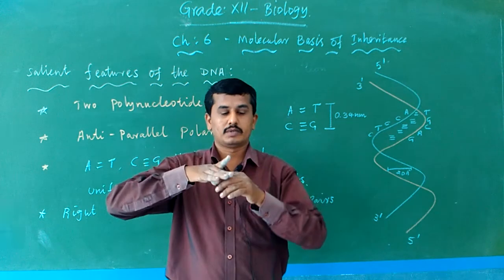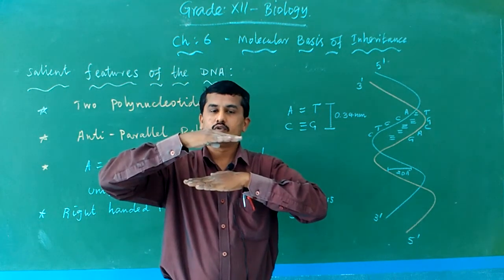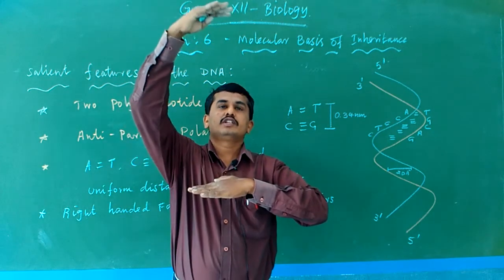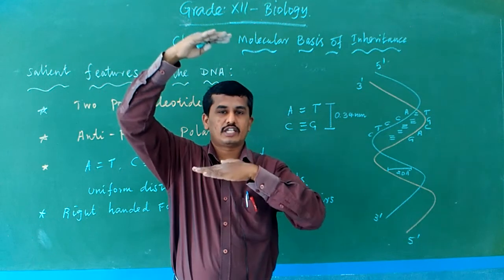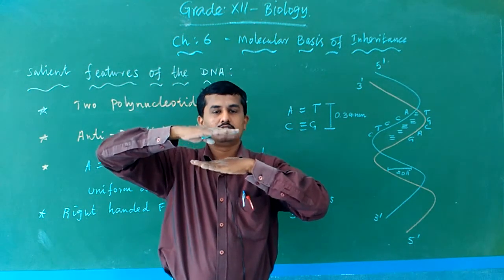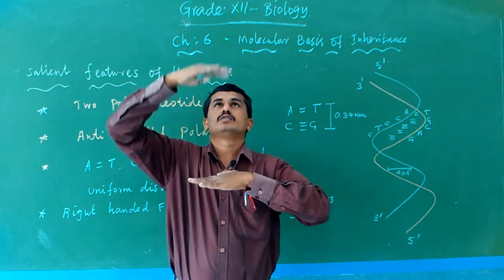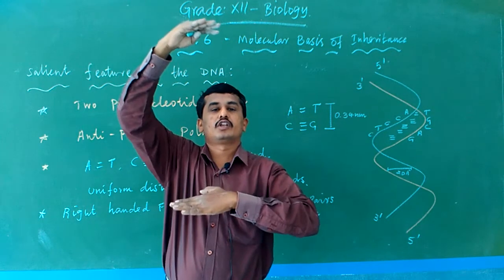One base pair to another base pair is 0.34 nanometer. So 10 continuous base pairs, what is the distance? This is the pitch. One base pair to another is 0.34, and 10 base pairs in a DNA helix is known as a pitch.